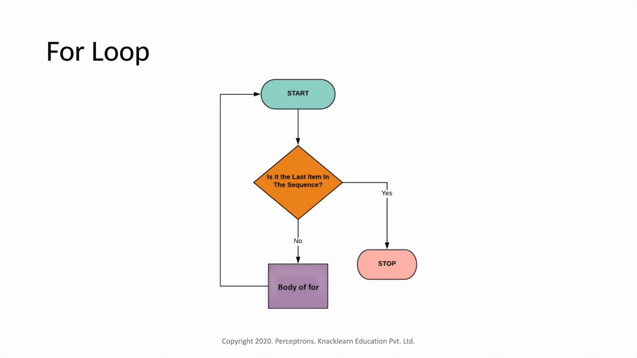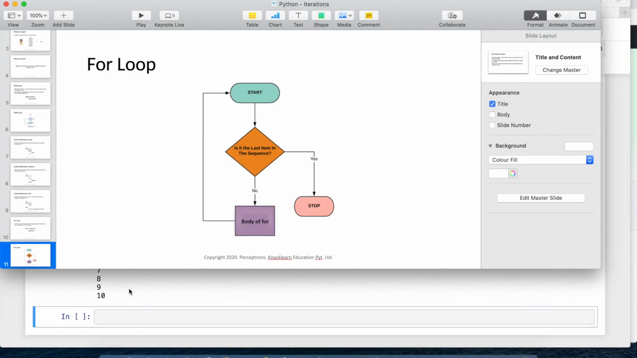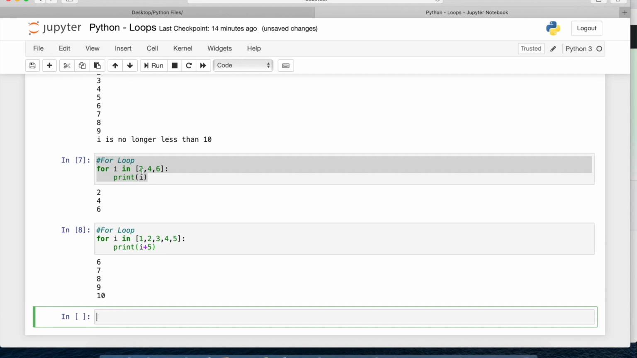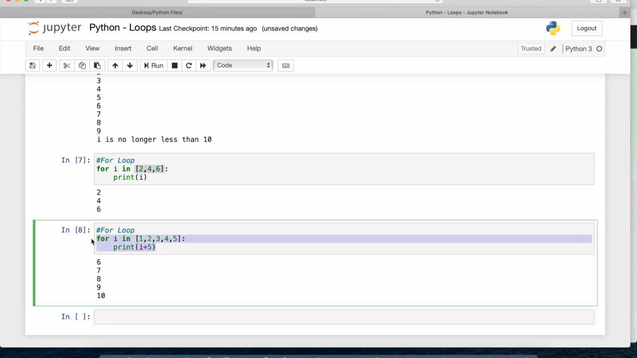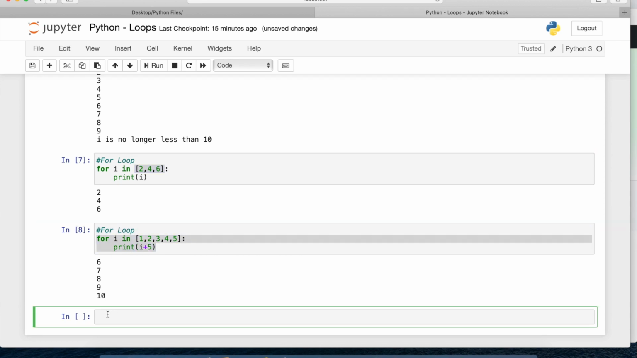So once the last item has reached the last sequence value, it will stop. Also in a for loop, we can use, like here we are using a list of values, we are passing a list. We can also pass a tuple. So if I take the same thing, here instead of a list, I will just pass a tuple.